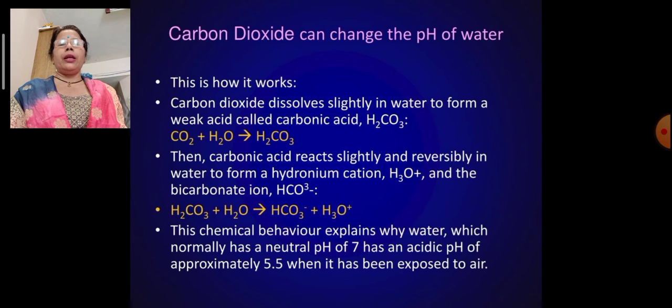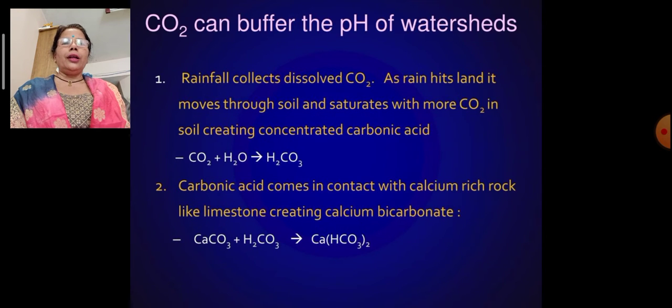This chemical behavior explains why water, which normally has a neutral pH of 7, has an acidic pH of approximately 5.5 when it has been exposed to air. So water is actually neutral with pH 7, but in lake water and river water, we know that it shows an acidic pH. Carbon dioxide can buffer the pH of watersheds.